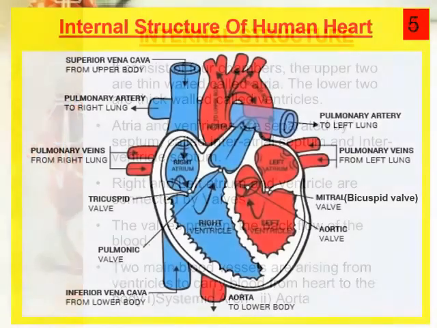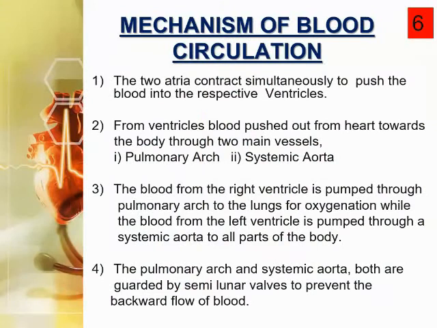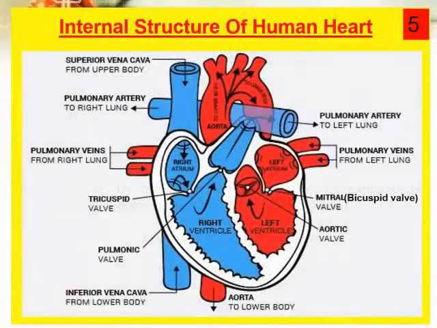Now I am moving towards the mechanism of blood circulation in the human heart. What happens? Observe the diagram again. When blood is coming into the right and left atrium, these atria contract simultaneously and push blood into the respective ventricles. Observe the diagram. This is the right atrium, and this is the left atrium. Both of them are atria.